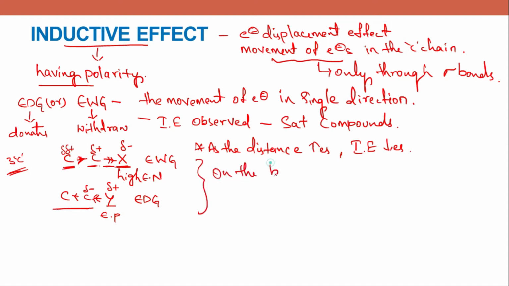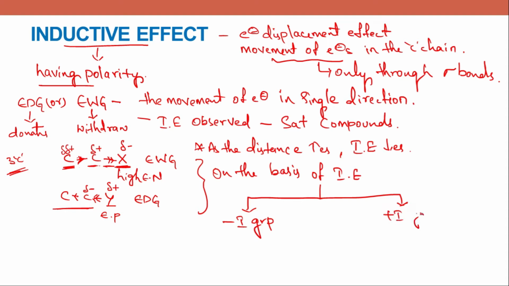On the basis of inductive effect, groups are classified into two types: minus I group and plus I group. Minus I group shows negative inductive effect and they withdraw the electrons from the carbon chain, whereas the positive inductive effect is shown by plus I groups and they donate the electrons to the carbon chain. And we'll see how the groups are classified into minus I and plus I, and we'll also see the order of their power.